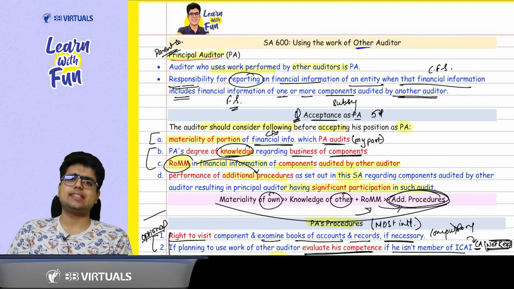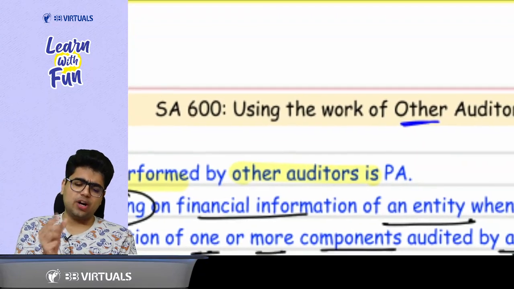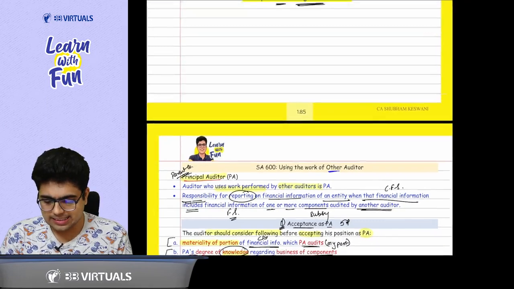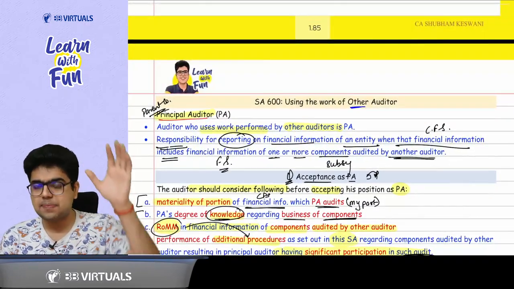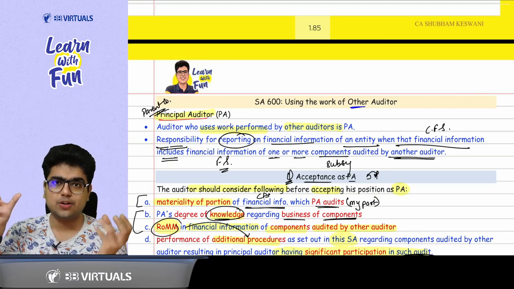So what is SS600? This is not zero. This is O, O for other auditor. That means you are going to use the work of other auditor. So there is another auditor. Is there a principal auditor also? Yes. So there is an auditor of the CFS and there is an auditor of a subsidiary.